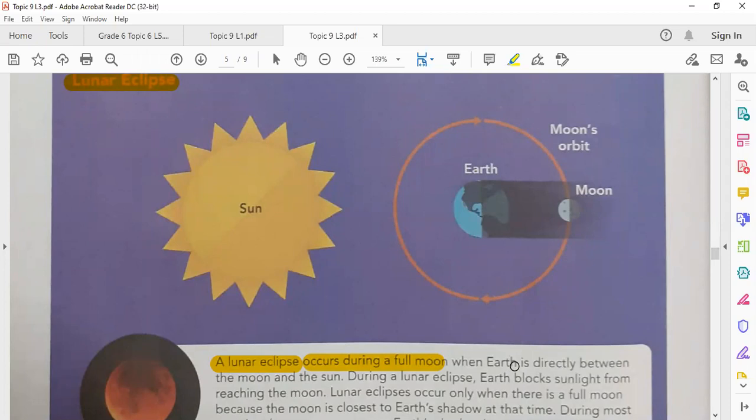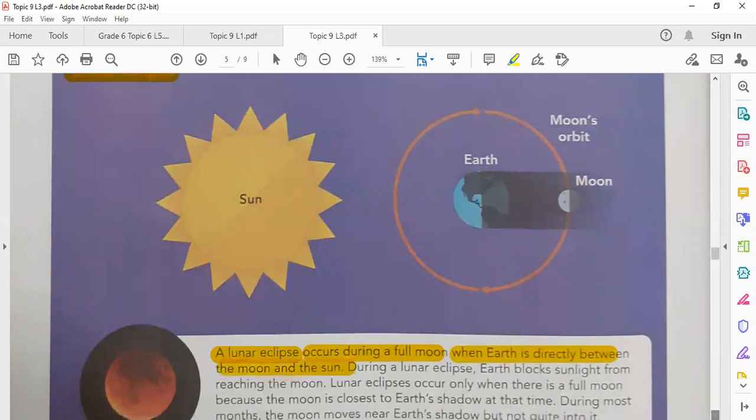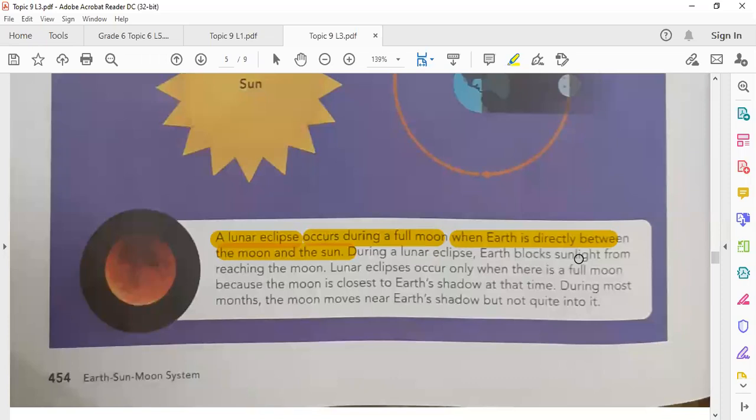When Earth is directly between the moon and the sun, during a lunar eclipse, Earth blocks sunlight from reaching the moon. Lunar eclipses occur only when there is a full moon, because the moon is closest to Earth's shadow at that time.